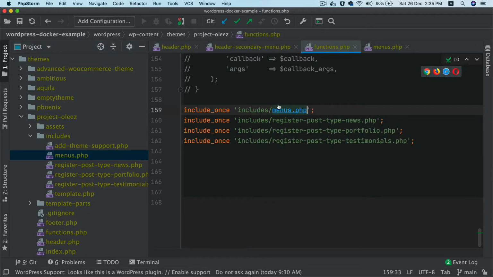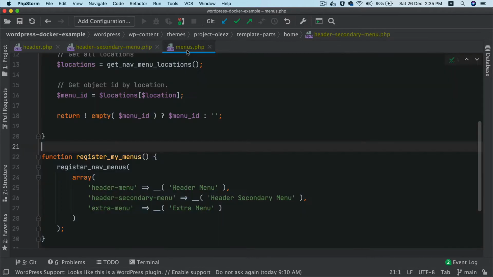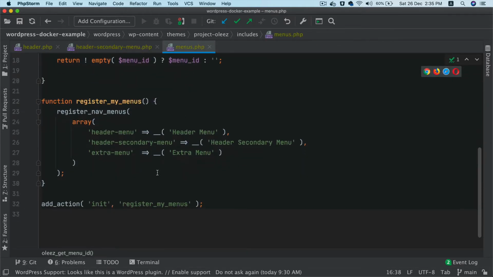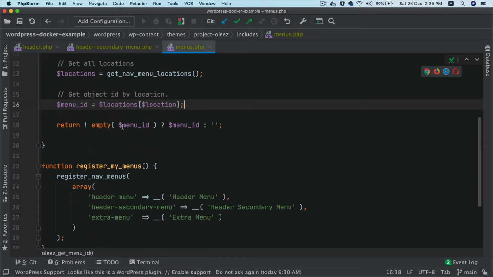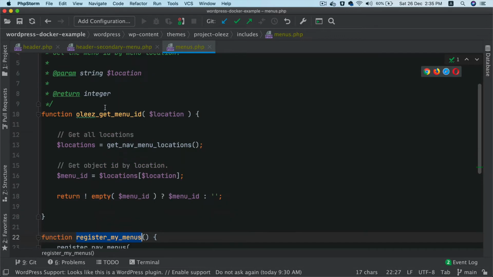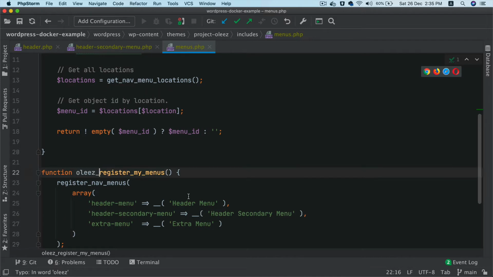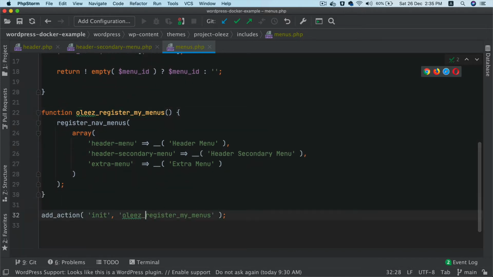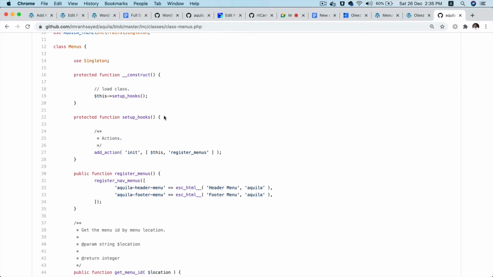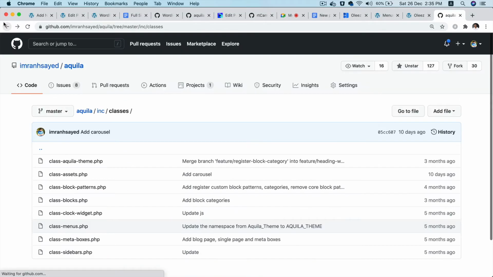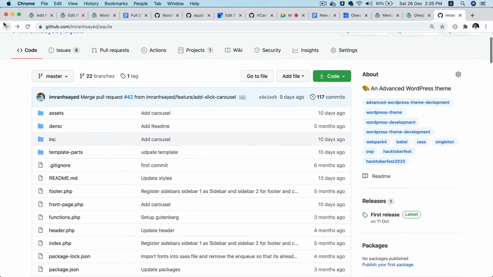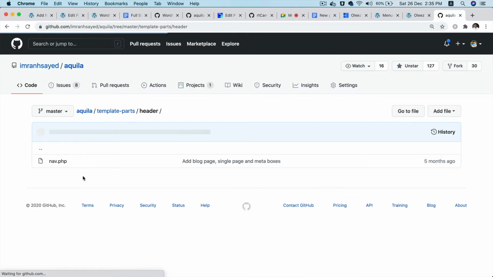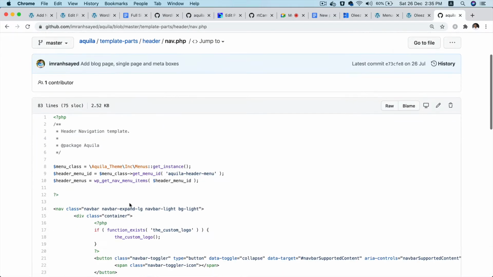So I just moved that function there, and then inside of menus, let's rename this function, just prefix Ollie's with it so it doesn't clash with the existing functions of someone else. Okay, so now we're gonna get the menus in this file, and for that, template paths, header, nav. So this is the function.